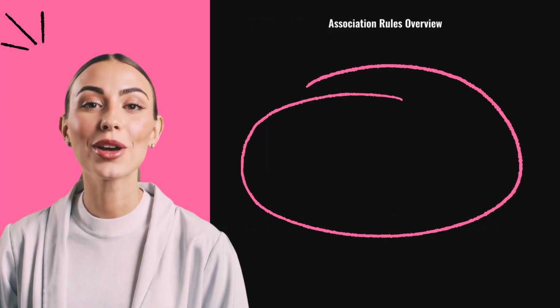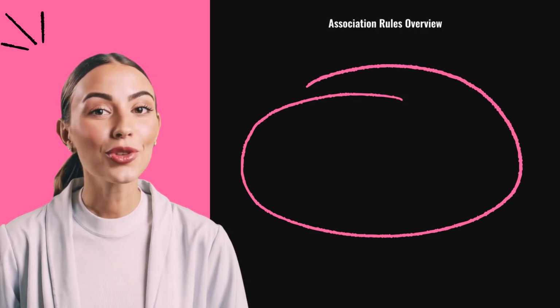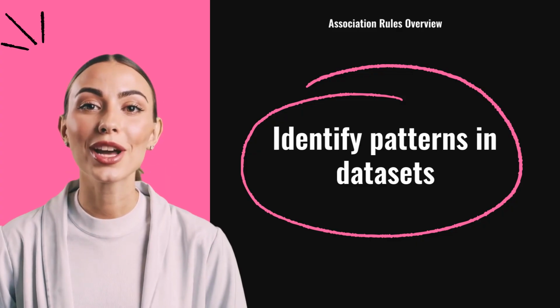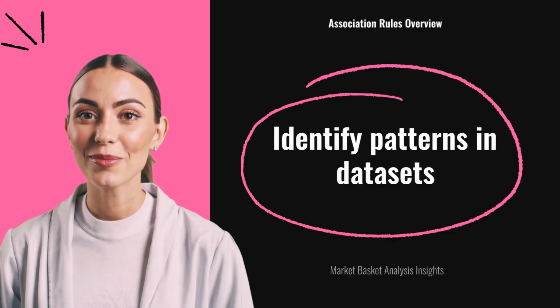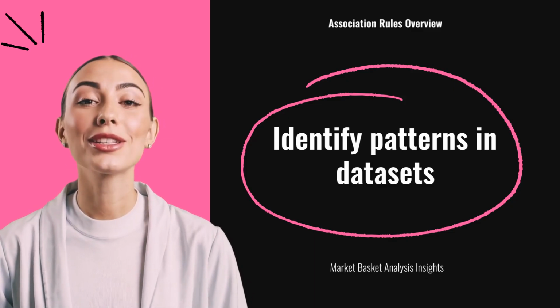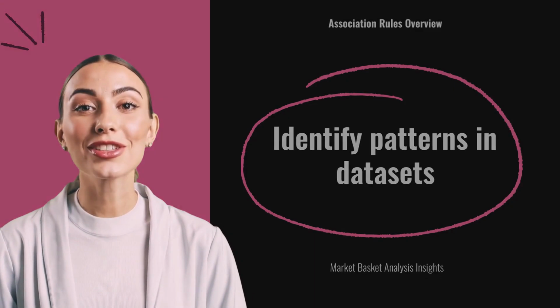Association rules uncover relationships between variables in large datasets, crucial for identifying patterns like frequent item sets in transactions. This technique is essential for market basket analysis and recommendation systems, offering insights into consumer behavior and preferences.